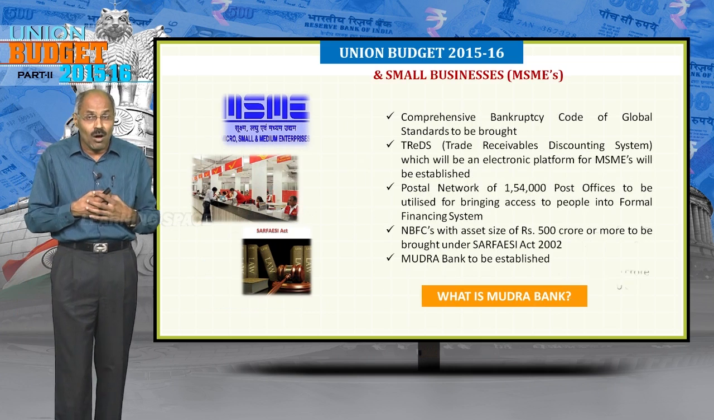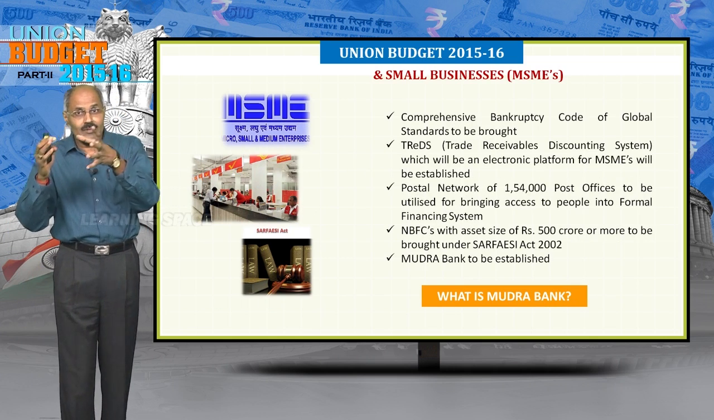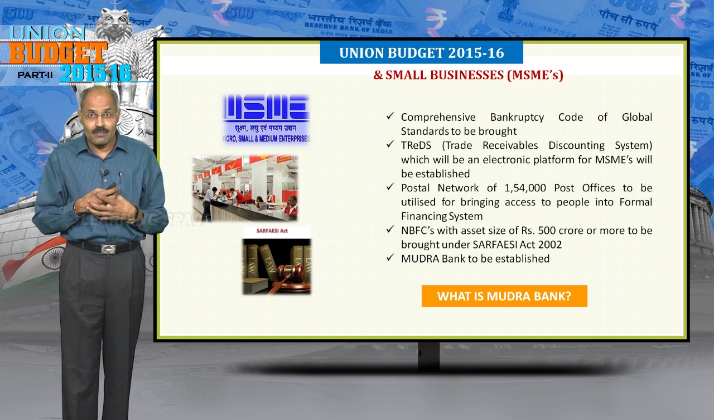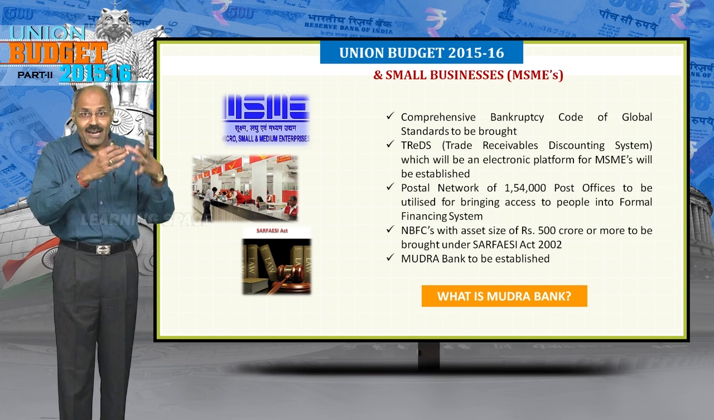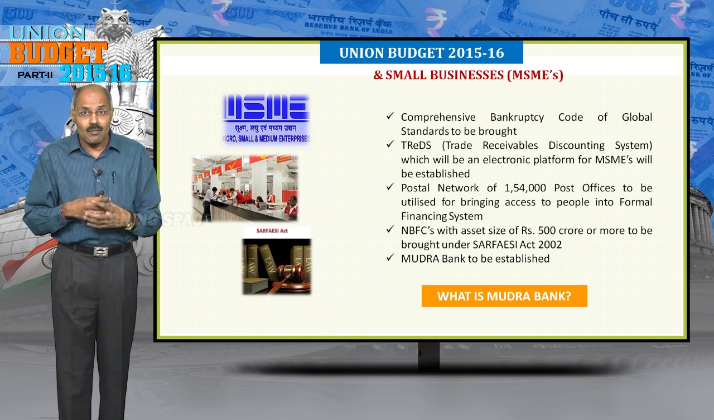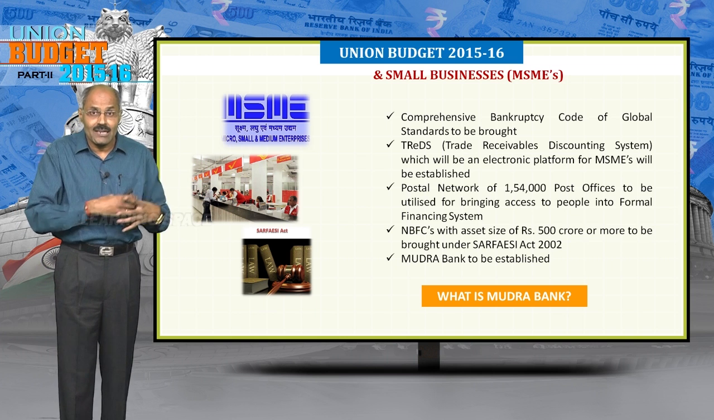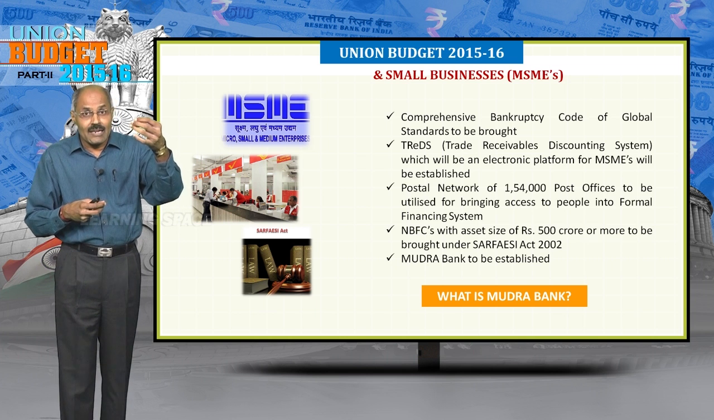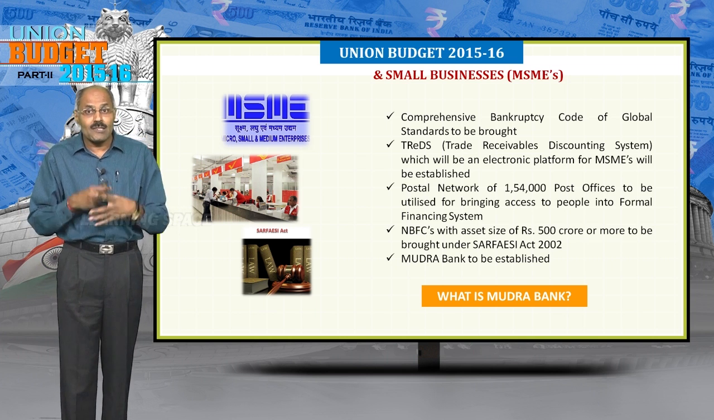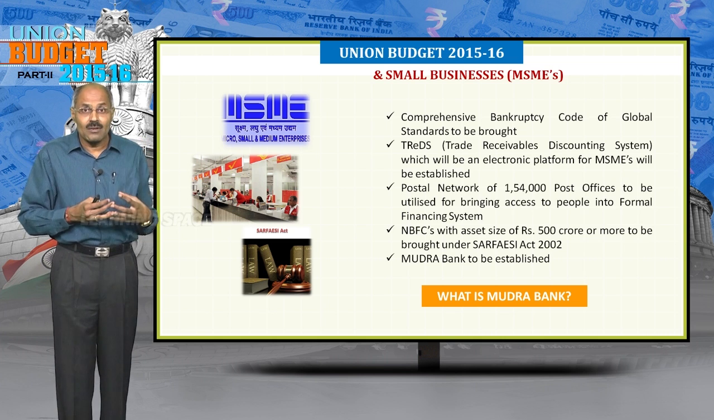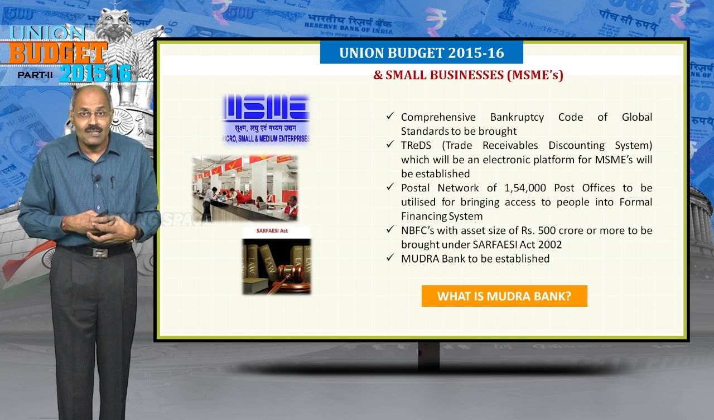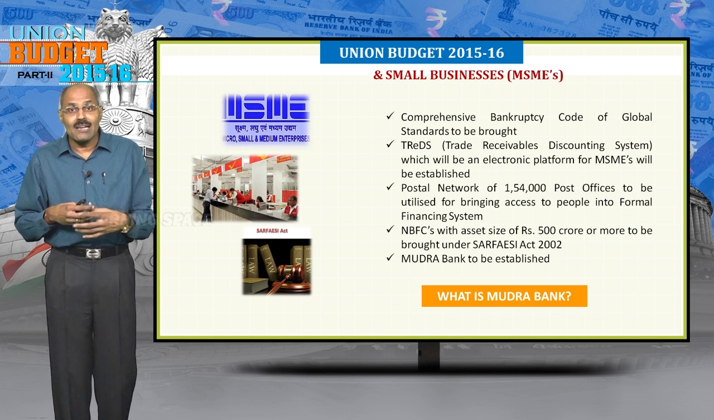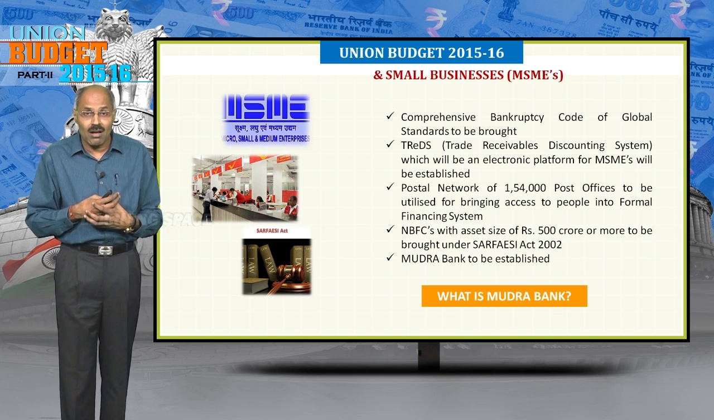Looking to the budget and the small businesses, I would like to tell you important points. Comprehensive bankruptcy code will be brought. At present, there are two acts. One is BIFR, Board for Industrial and Financial Reconstruction. Other one is SICA, Sick Industrial Companies Act. These two acts are not that effective to take care of the sickness in industries. For that, new bankruptcy code to global standards is proposed to be brought in India also, right?